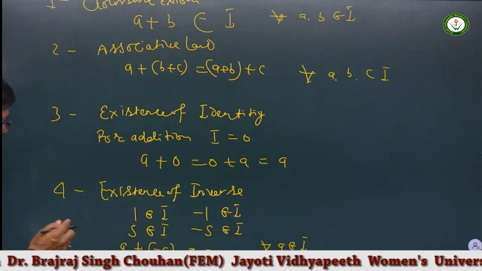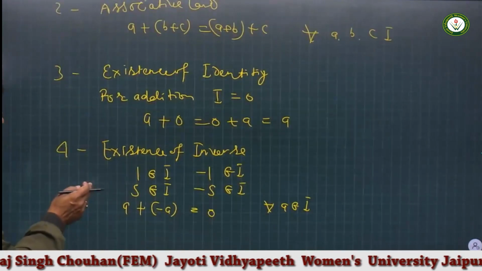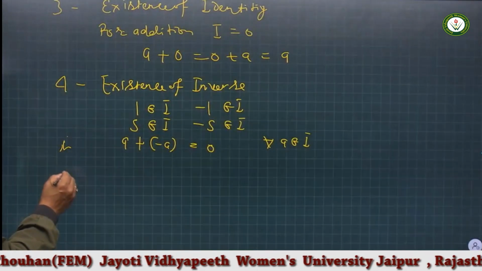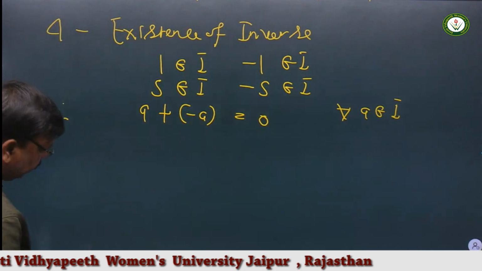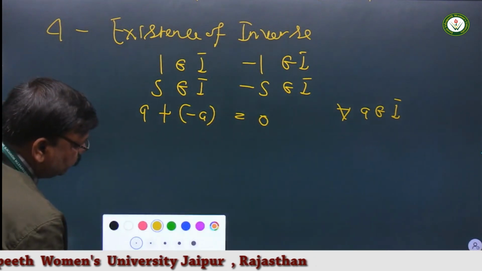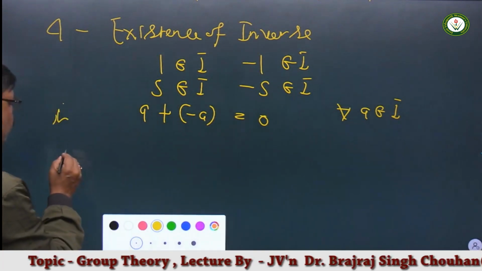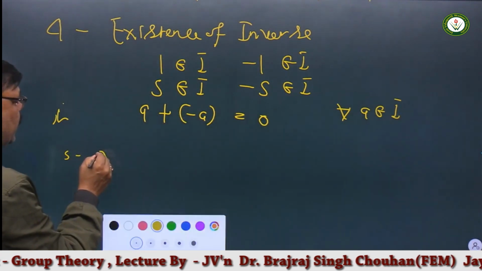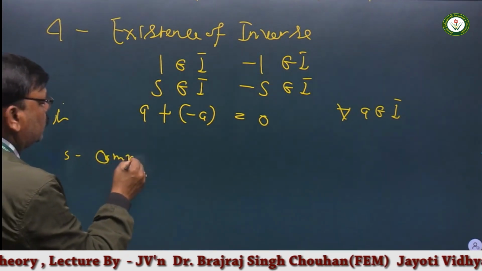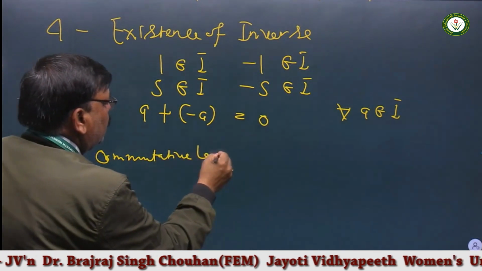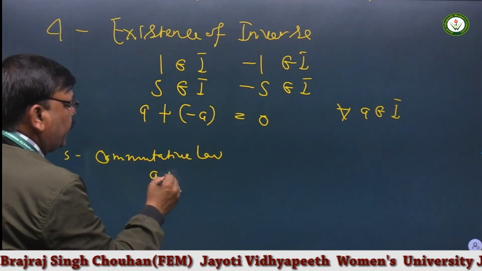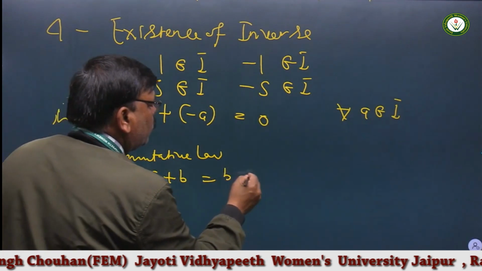If one additional property, that is called commutative law, holds good for any a, b, the fifth property, that is a plus b is equal to b plus a.